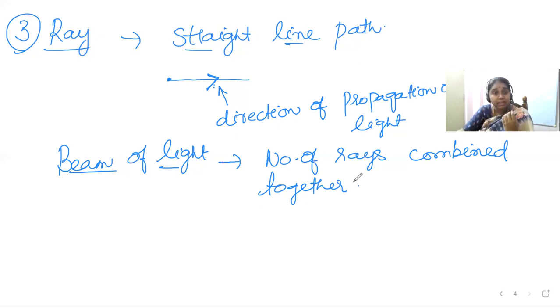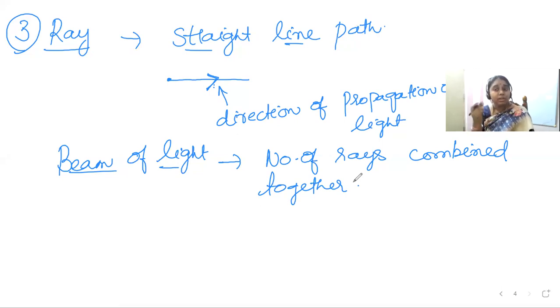The next one is the ray. A ray of light is nothing but light traveling in a straight line path. That is the direction, so it is generally represented by a straight line with an arrowhead. When you combine a number of rays together, that is called a beam of light. In this way, you can have convergent rays, divergent rays, and parallel rays.